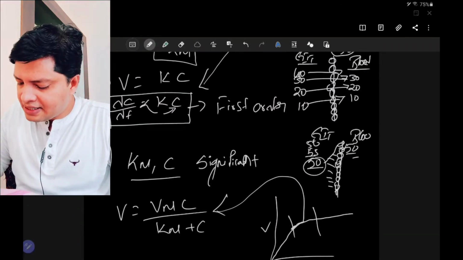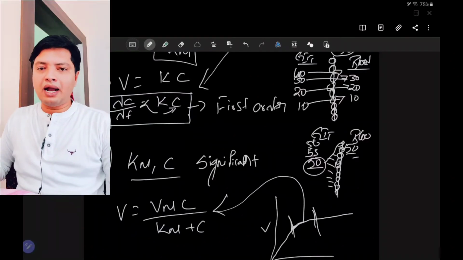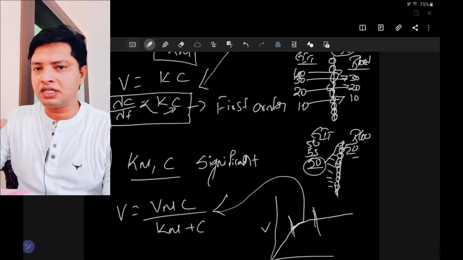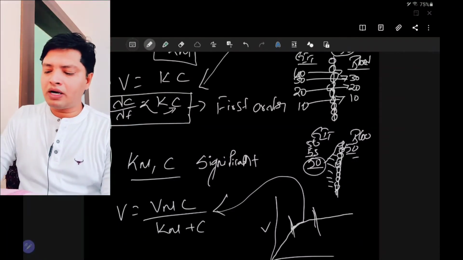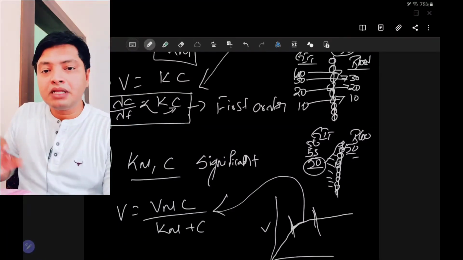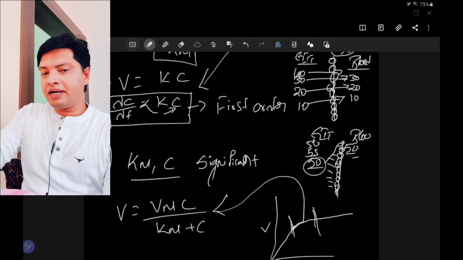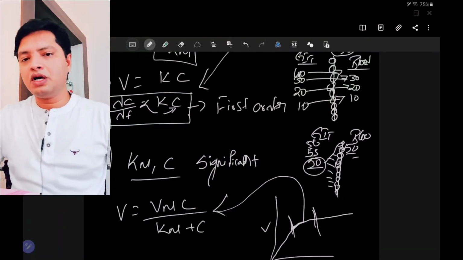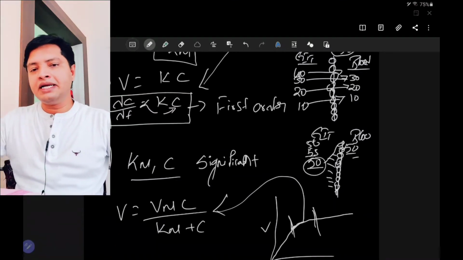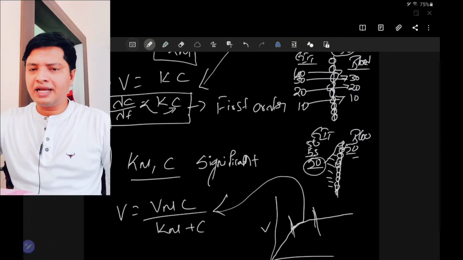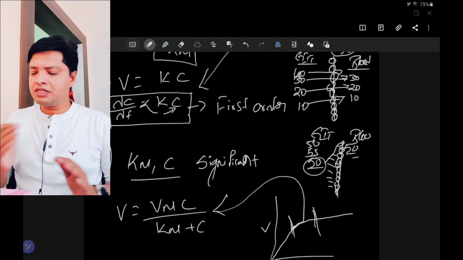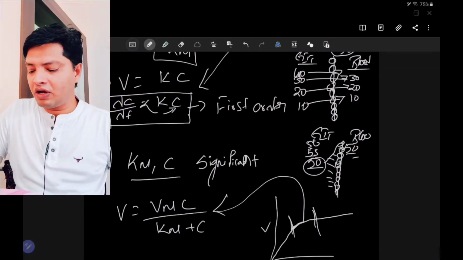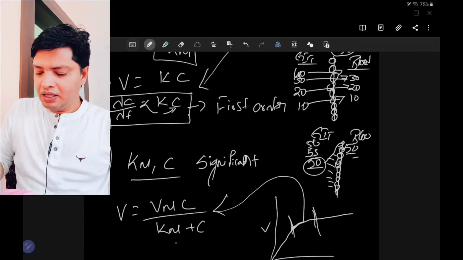This means that in this case, when the concentration and the constant are significant, or you can say the concentration is at a medium level, then what happens? Medium in the sense of what? Compared to the concentration of your actively absorbing species or carrier mediated system. So here the concentration is slightly more than the carrier mediated system. In such a case we can observe both first order as well as zero order, which we call mixed order.